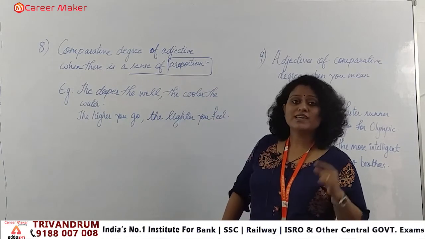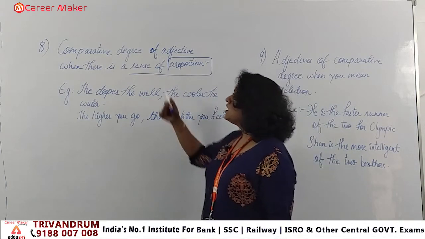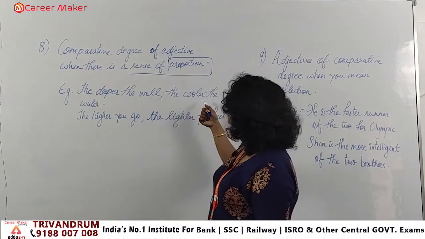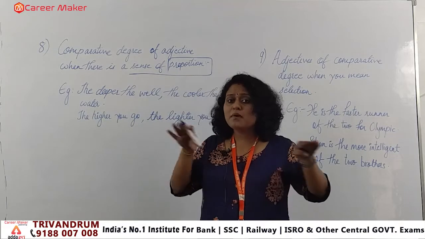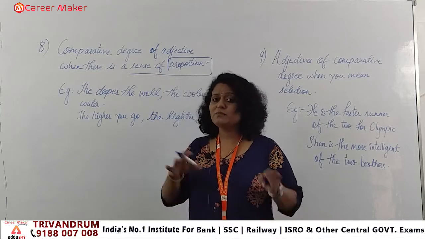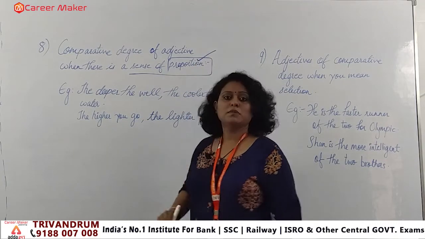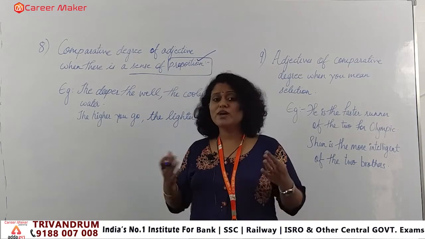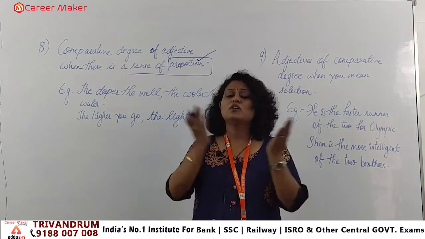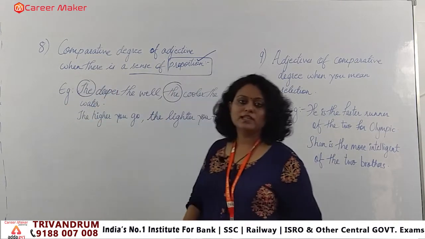So here we are using the comparative, but still we are using what? The definite article. So why are we applying it, we will see. When there is a sense of proportion, you can see, the deeper the well, the cooler the water. So here it is going in proportion. That means as you go deeper and deeper into the well, you can feel what? Cooler frames over there. So both are going in the same proportion. So when we are comparing, at the same time we are showing proportion. Because both are different categories or different frames, we have to apply the definite article with the comparative degree.